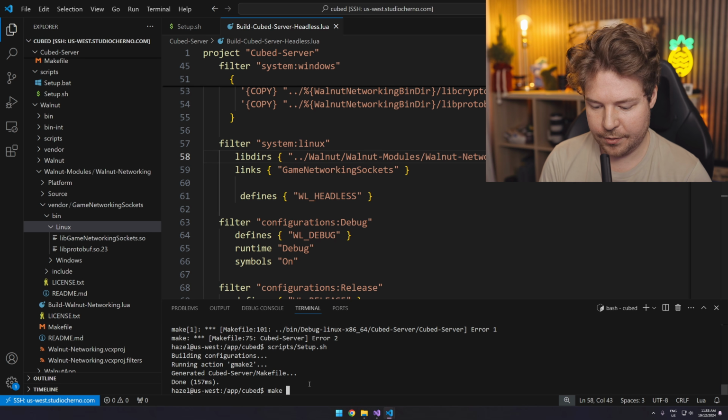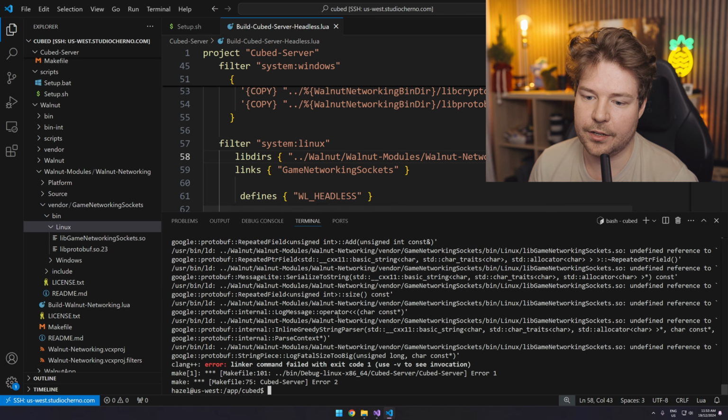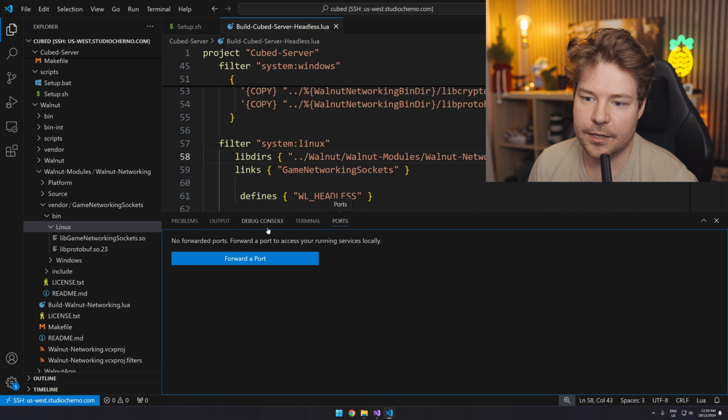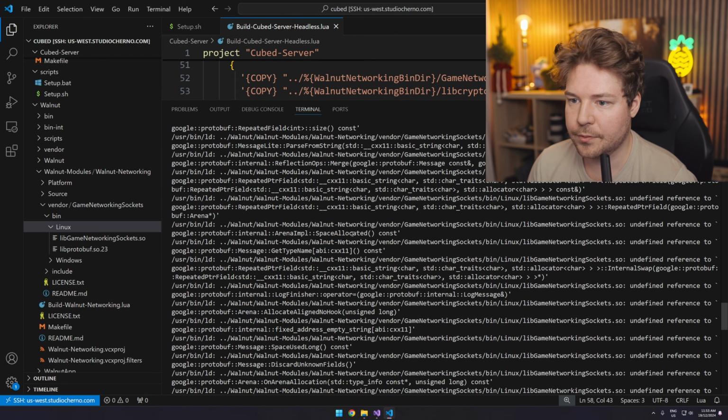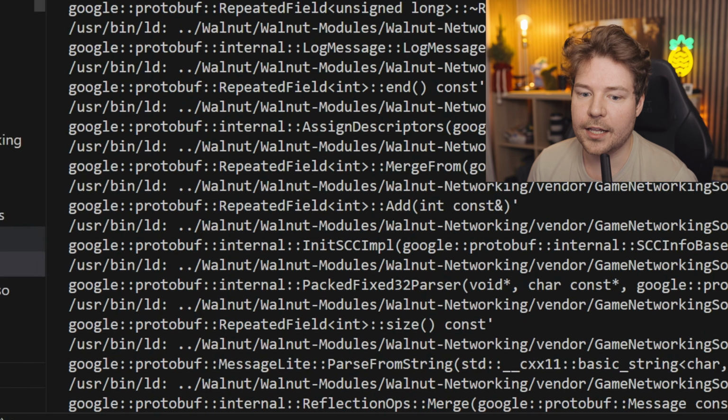This time I want to make with like 8 or whatever. And this should be faster. I mean, it's already compiled everything. It'll keep that. But anyway, now you can see that we have linking errors, lots of them, but they're all undefined reference to, and you can see from all of this, it's all the protobuf stuff that I was talking about. So that library is here.